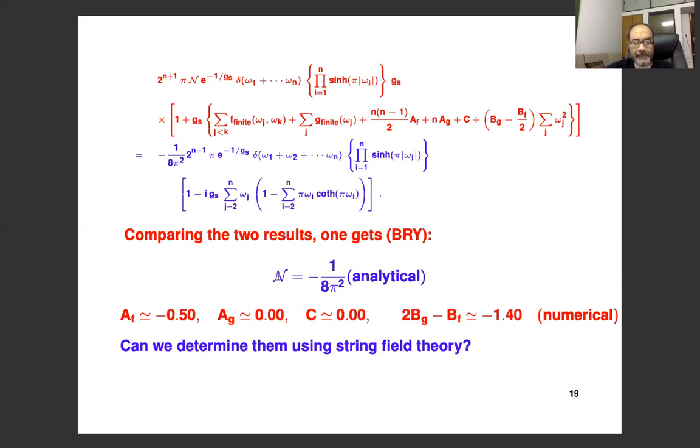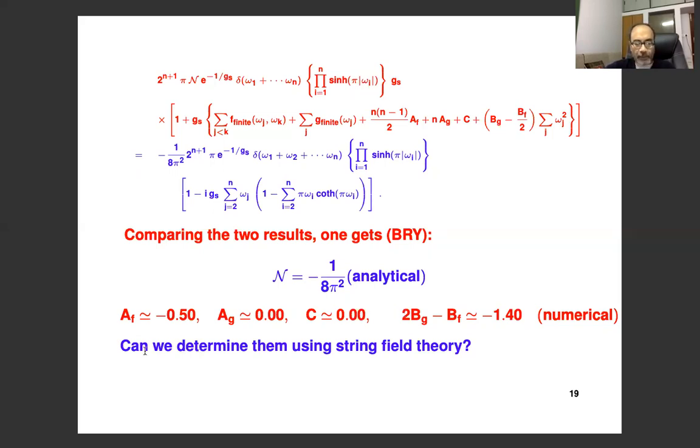So of this, the leading term is determined analytically, because as you can see, you just compare this leading contribution, the coefficient of 1. So here there is no numerical analysis involved. So n is determined analytically, but the rest of the constants are determined numerically.